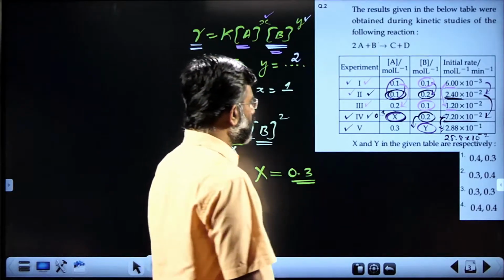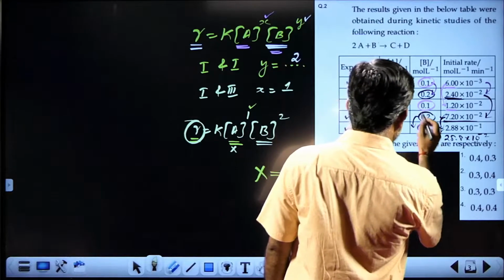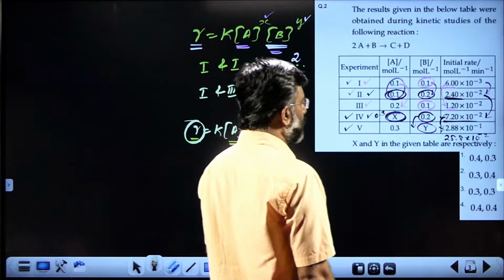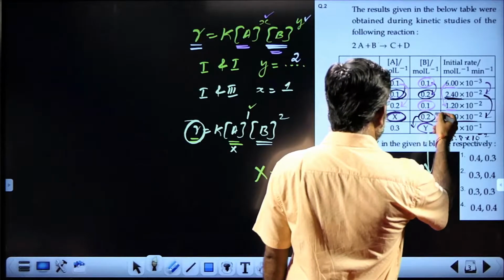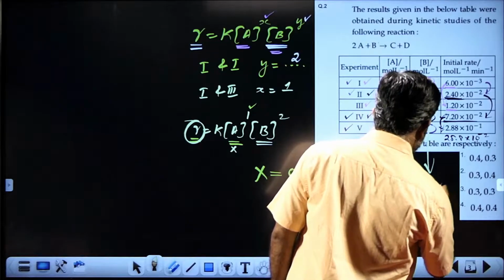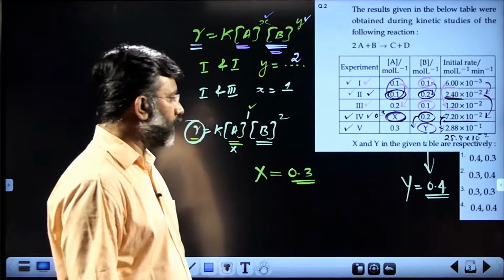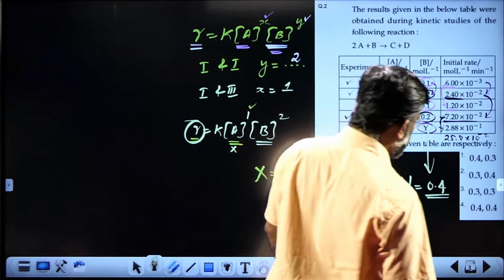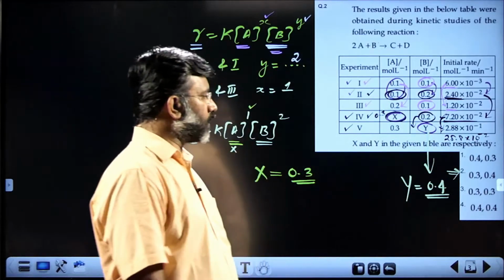What is the concentration in the fourth experiment? 0.2. What will be the concentration in the fifth experiment? That is, we need to find out Y. It will be doubling 0.2, so Y will be 2 times 0.2, which is 0.4. So X is 0.3 and Y is 0.4, and hence you get option 2 as the correct answer, 0.3 and 0.4.